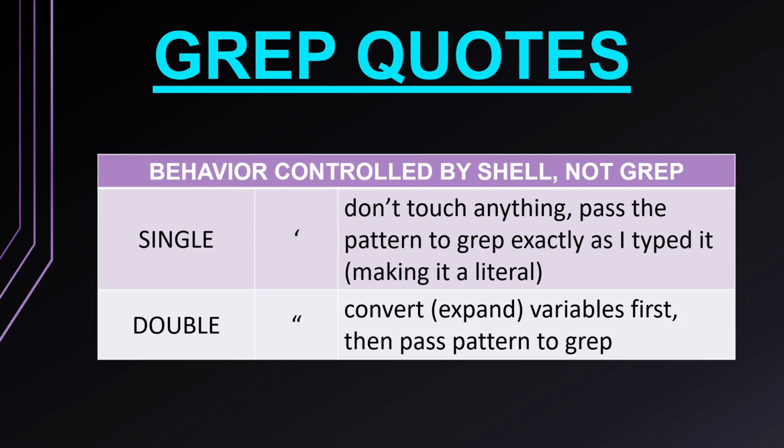If you aren't familiar with the term variable, no sweat. You can think of a variable like a label you stick on a box. The label isn't the item, it just points to the item inside the box. You'll often hear the term expand used when referring to the process of converting variables to their actual value. Now let's take a look at this in practice.